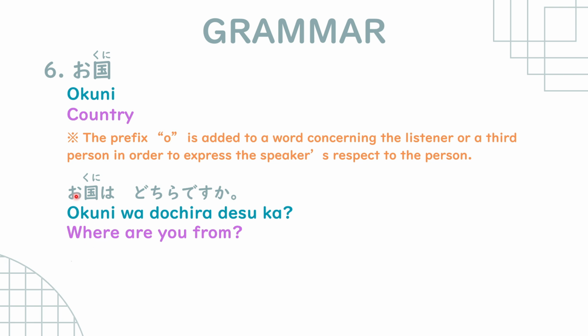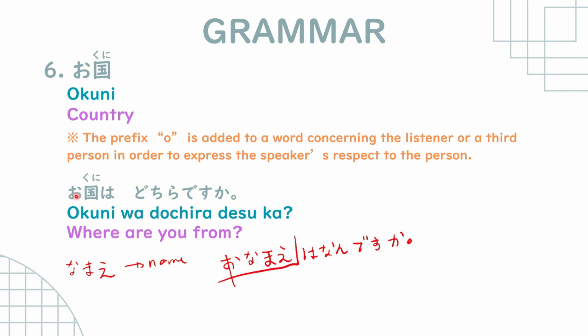For example, we have namae, which is name. If you want to be polite, you say onamae. Onamae wa nan desu ka? That is more polite.